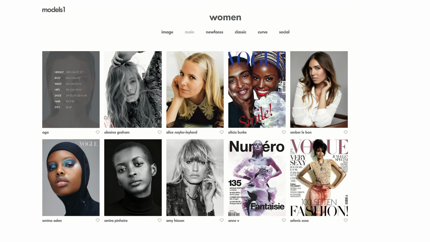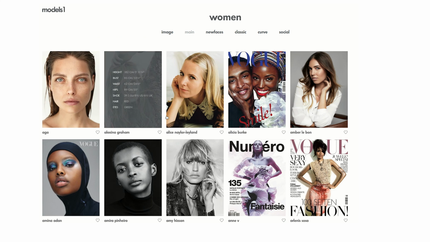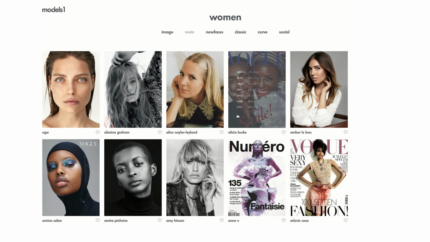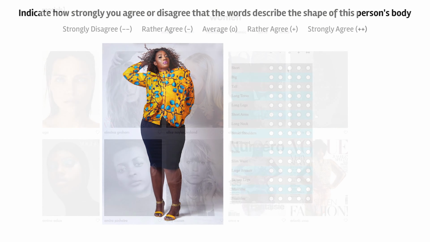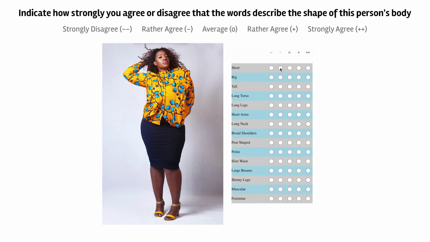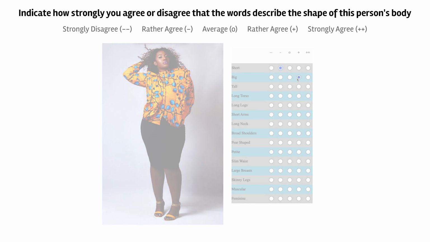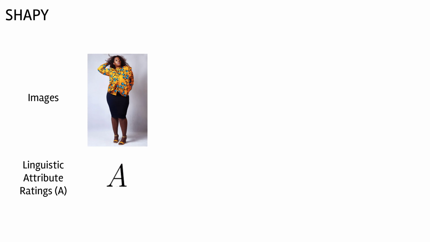Next, we collect images from model agency websites. For each model, we collect the same attribute ratings as we collected for CAESAR. Finally, we use our new dataset of model images and attribute annotations in network training.